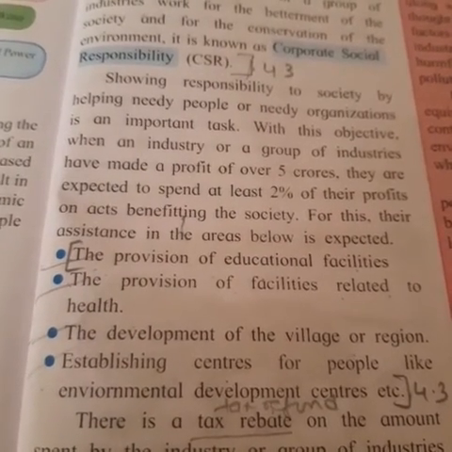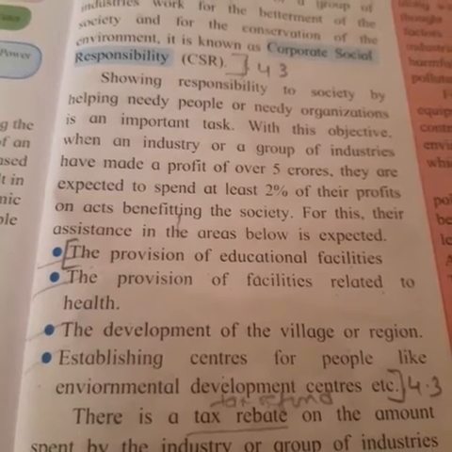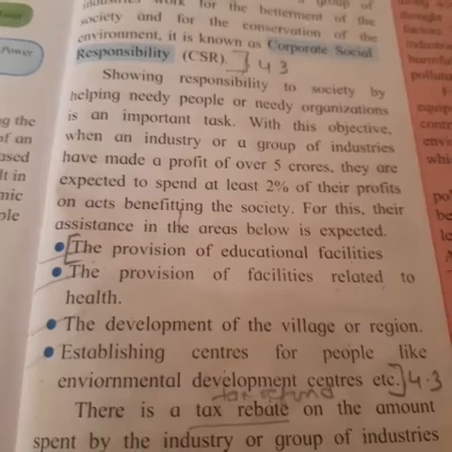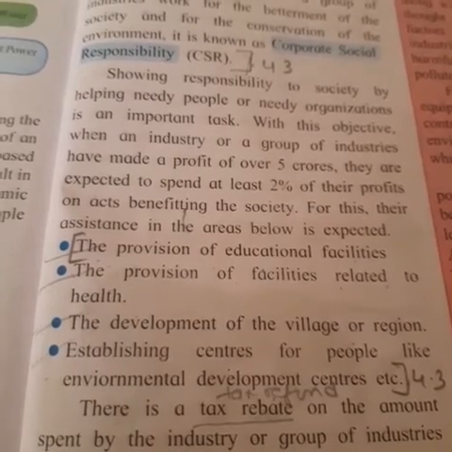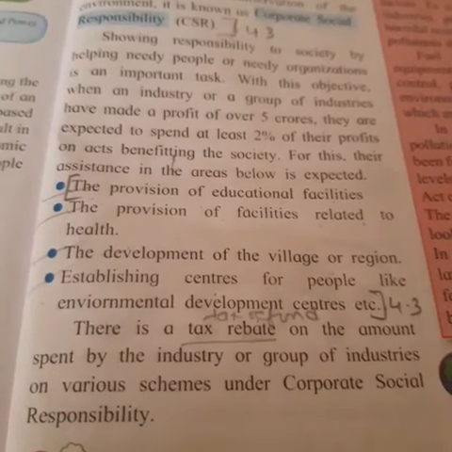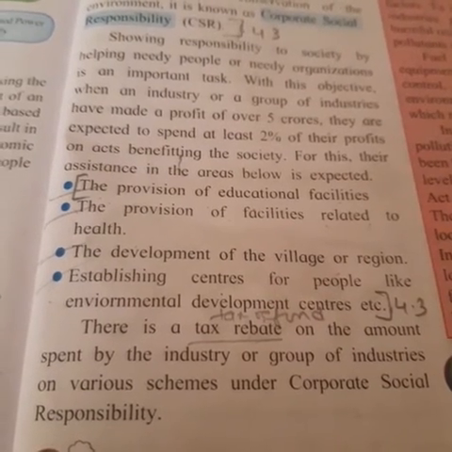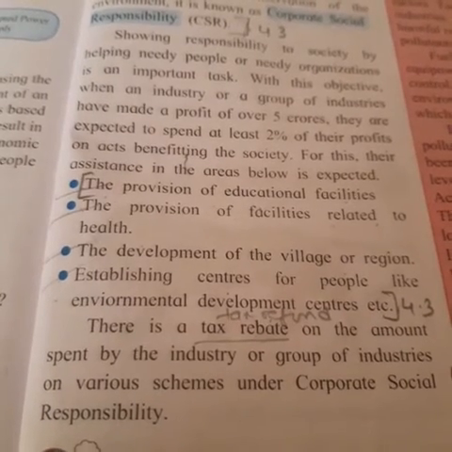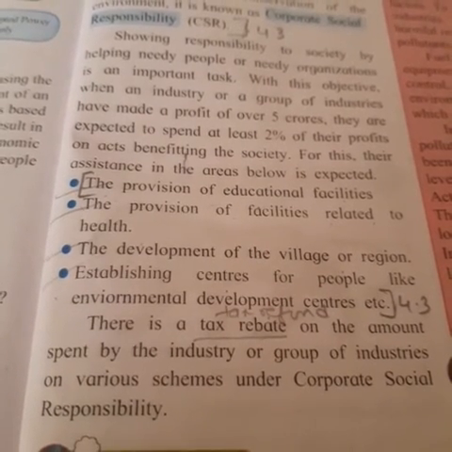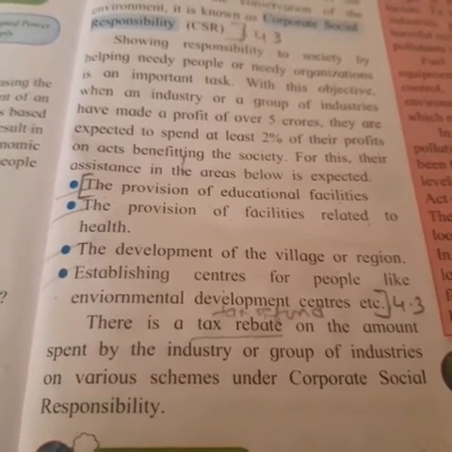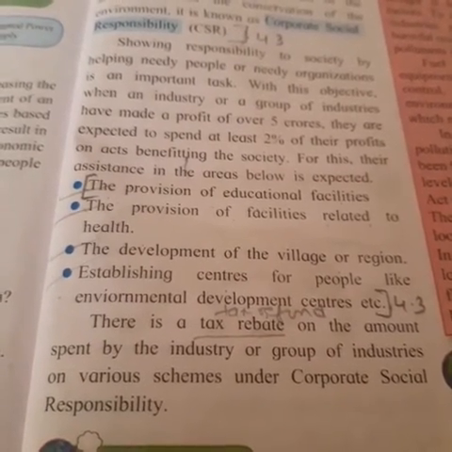For this, their assistance in the areas below is expected: the provision of educational facilities, the provision of facilities related to health, the development of the village or region, and establishing centers for people like environmental development centers, etc. There is a tax rebate on the amount spent by the industries or group of industries on various schemes under corporate social responsibility.